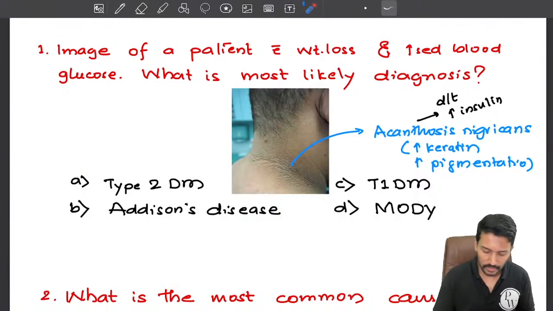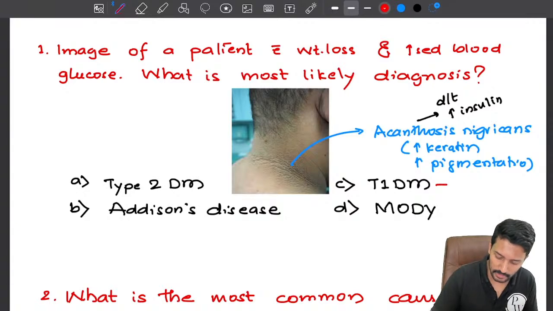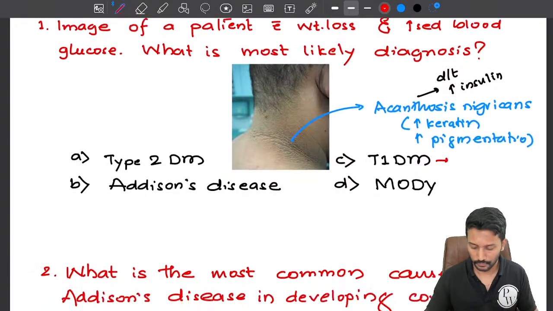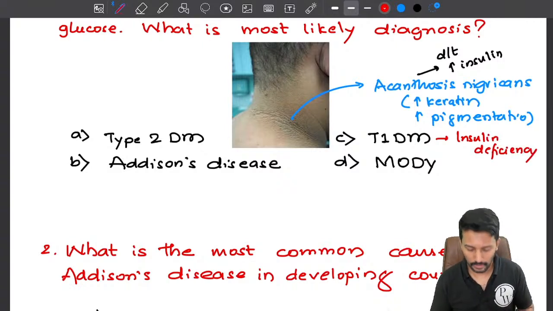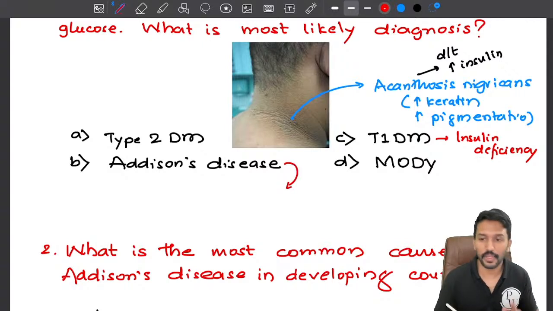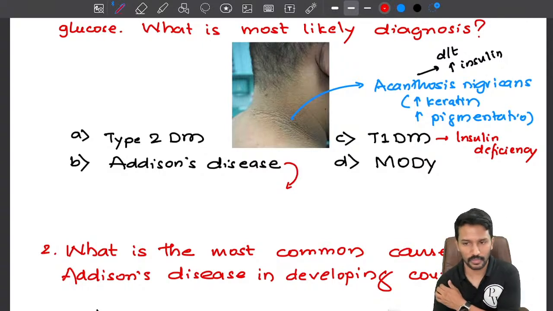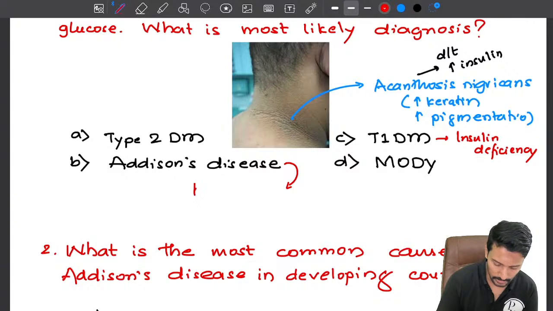Right, what is the cause for type 1 diabetes mellitus? Type 1 is mostly due to insulin deficiency, right? There is absolute deficiency of insulin. Clear? In addition, there is hyperpigmentation but not acanthosis nigricans.